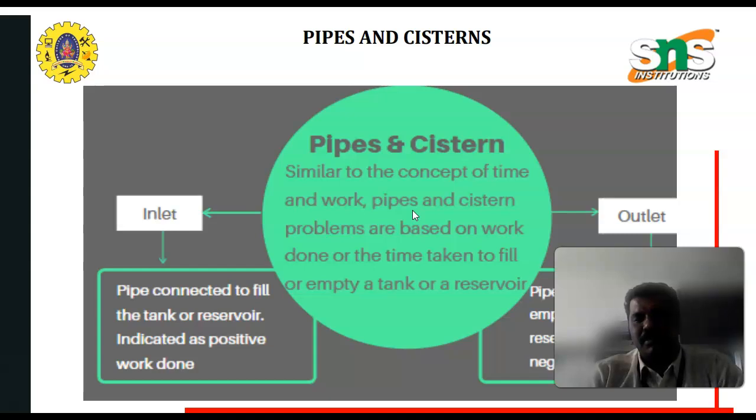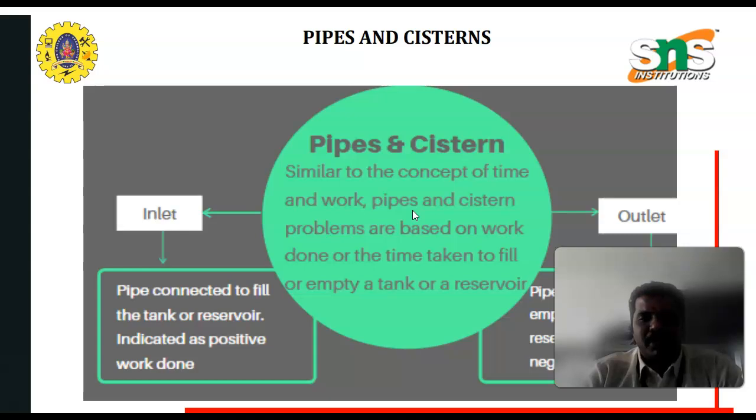Pipes means we already know that through pipe connections only, in all our homes, we can get the water from the overhead tank for our utility purposes. In each and every home, without plumbing we can't get the water. That is a true fact. The same thing, the cistern also is the tank or reservoir. The concept is related to time and work, and these problems are also based on work done.